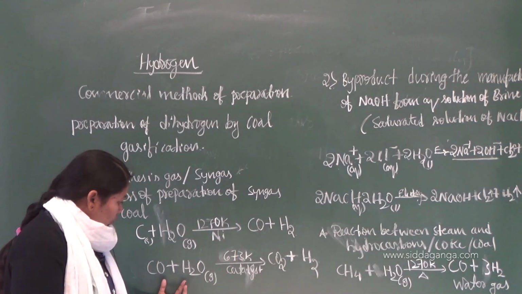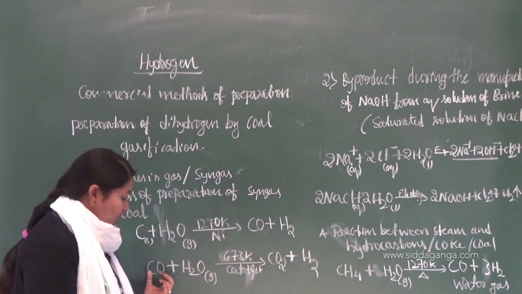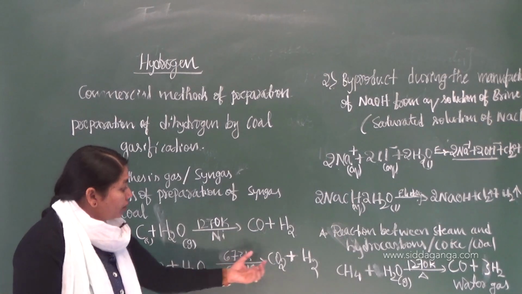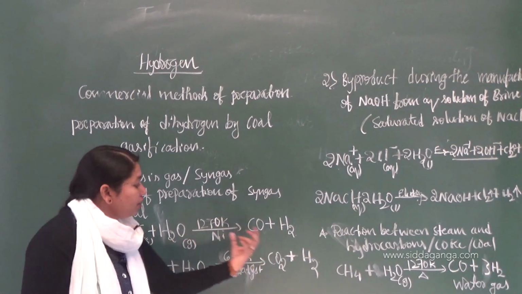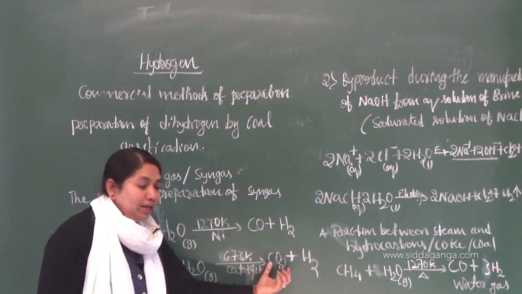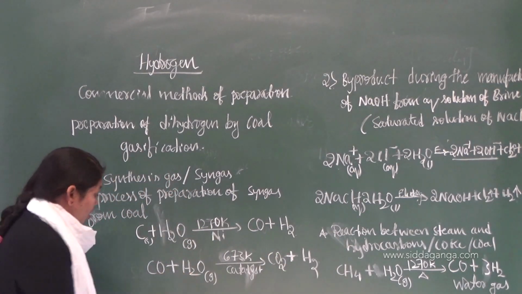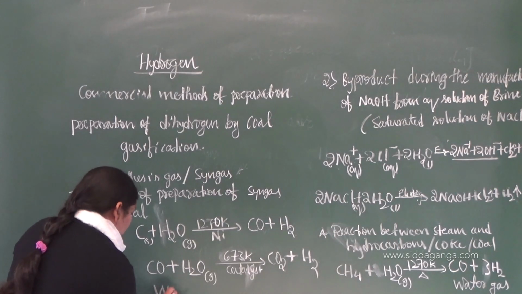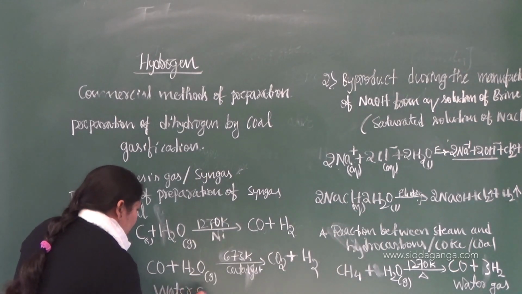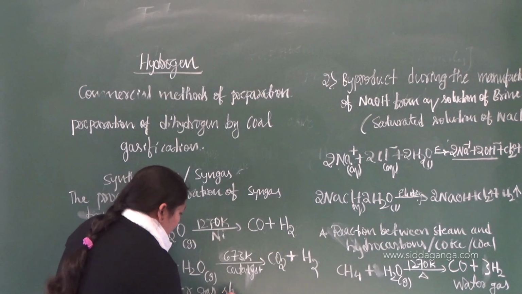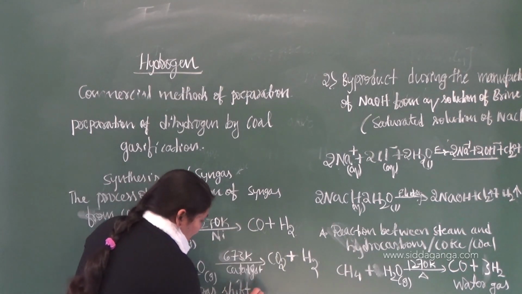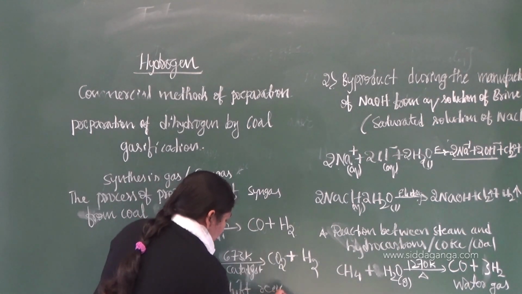So here you are shifting carbon monoxide to carbon dioxide, right? For the production of dihydrogen, this reaction is called the water gas shift reaction. There is a shift of gas, water gas shift reaction.